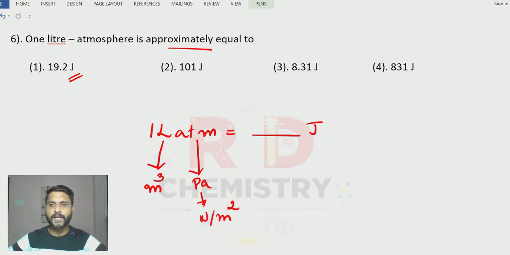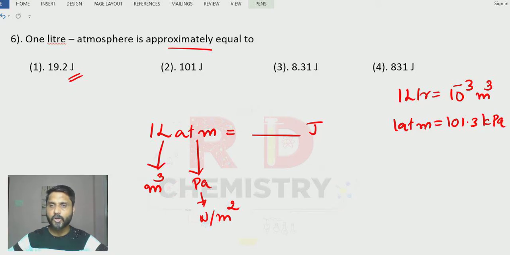Clear? You know that 1 liter is equal to 10 to the power minus 3 meter cube. And 1 atmosphere in terms of pascals is equal to 101.3 kilopascals, or 101.3 kilo means 10 power 3, and pascals are nothing but Newton per meter square. Clear?